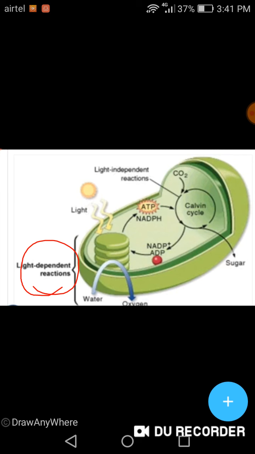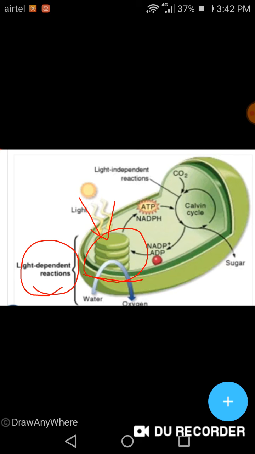The first step in the light reaction is that light energy is absorbed in the form of photons by the thylakoids. Over here, the disc-like structures you can see are thylakoids.